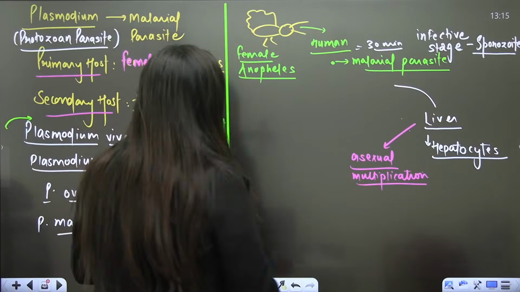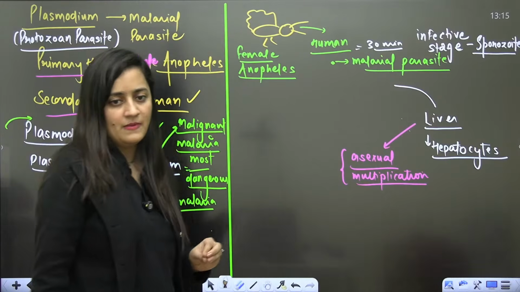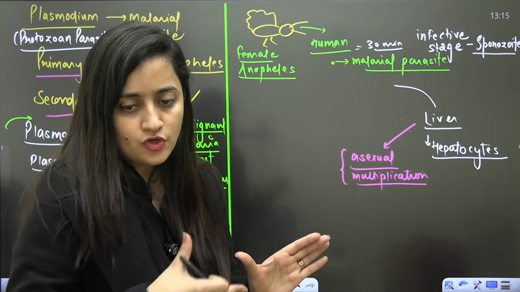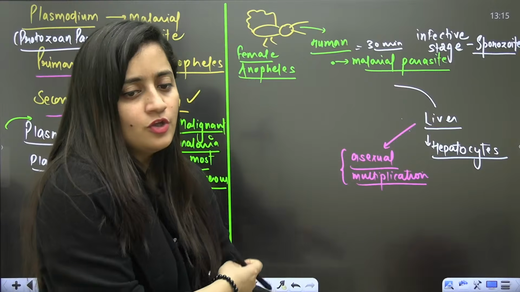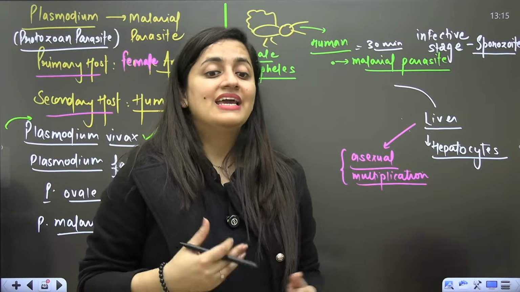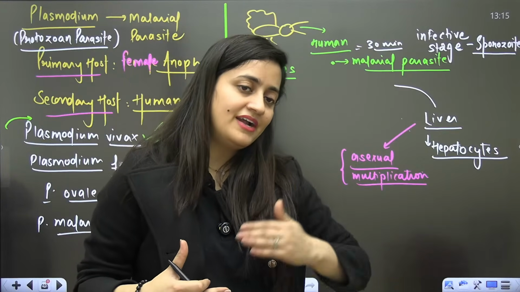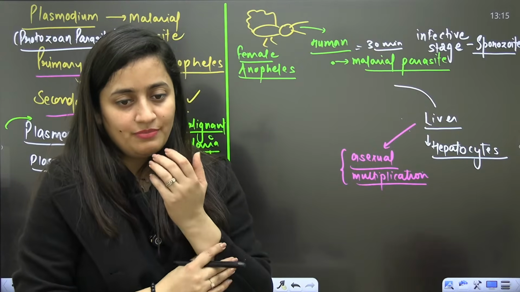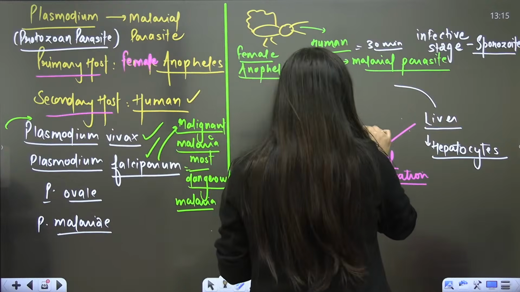So in the liver, what will the sporozoite do? It has to increase its number. It's mandatory. It's not that if a mosquito bites you today, tomorrow you will get the infection. There is something called the incubation period. In that incubation period, the sporozoite will divide and increase its number. Then the first sign of infection will be there. So as I said, asexual multiplication will occur.